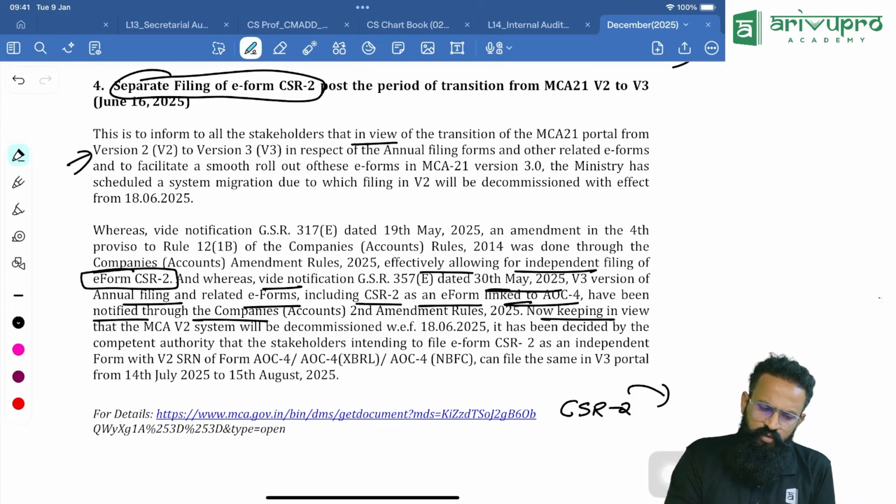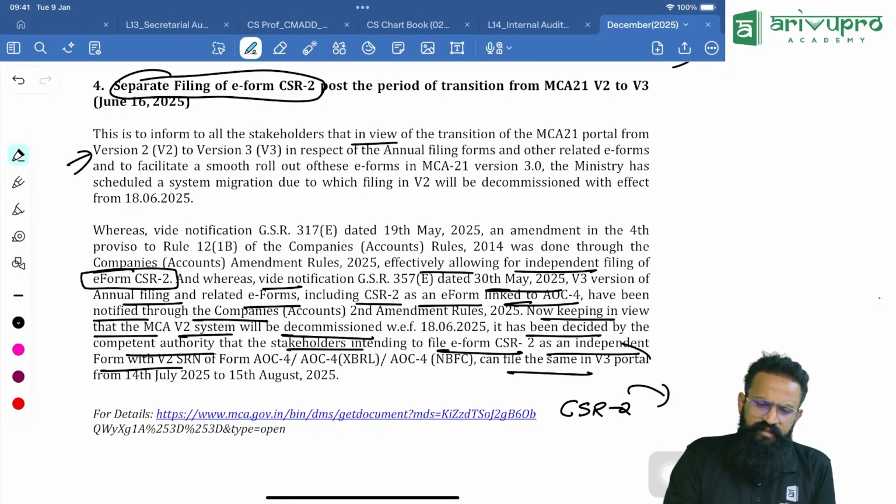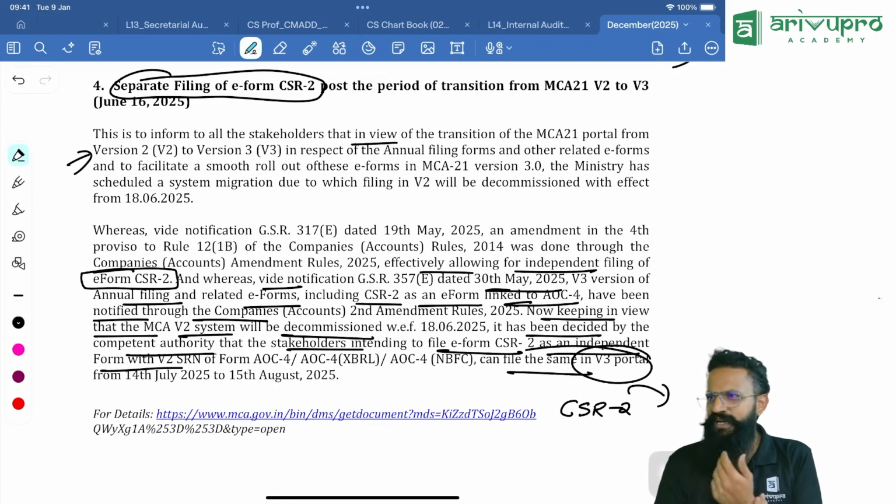Keeping in view that the MCA V2 system will be decommissioned, meaning we will not be using it anymore, it has been decided by the competent authority that stakeholders intending to file e-form CSR2 as an independent form can file the same in the V3 portal. Going forward, you have to file it in the V3 portal.